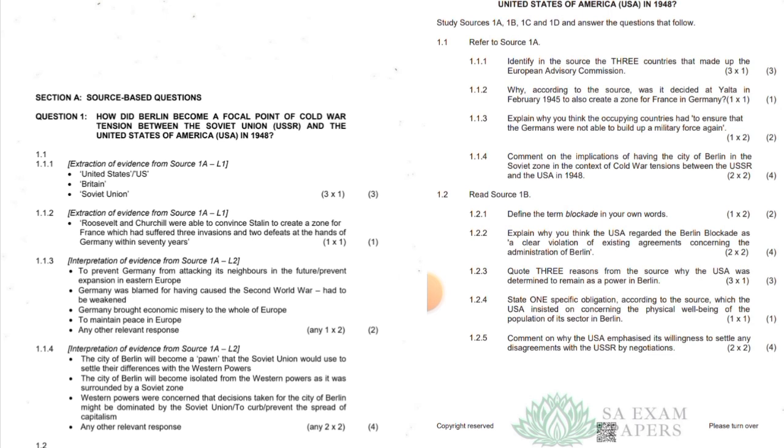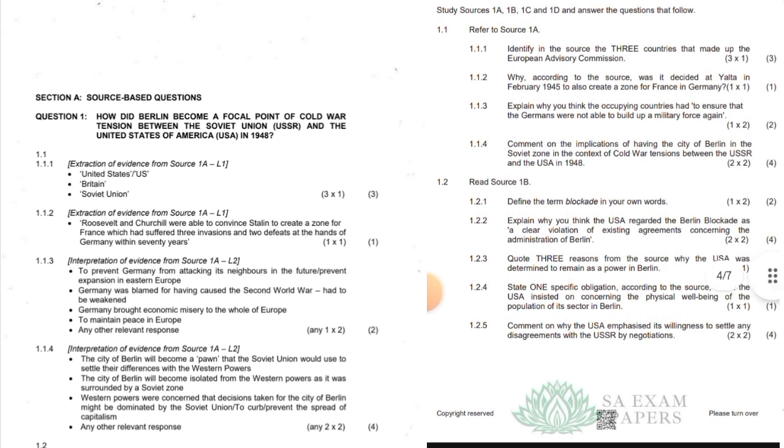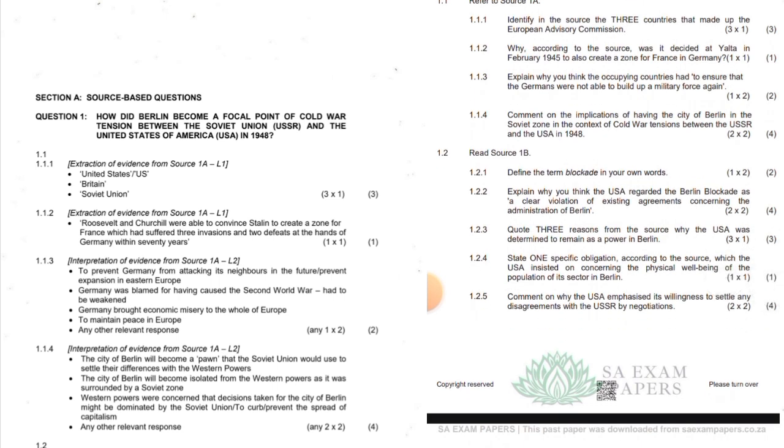1.1.3. Explain why you think the occupying countries had to ensure that the Germans were not able to build up a military force again. Why? To prevent Germany from attacking its neighbors in the future, prevent expansion in Eastern Europe. Germany was blamed for having caused the Second World War, so it had to be weakened. They had to weaken maybe its economy and everything, including military.